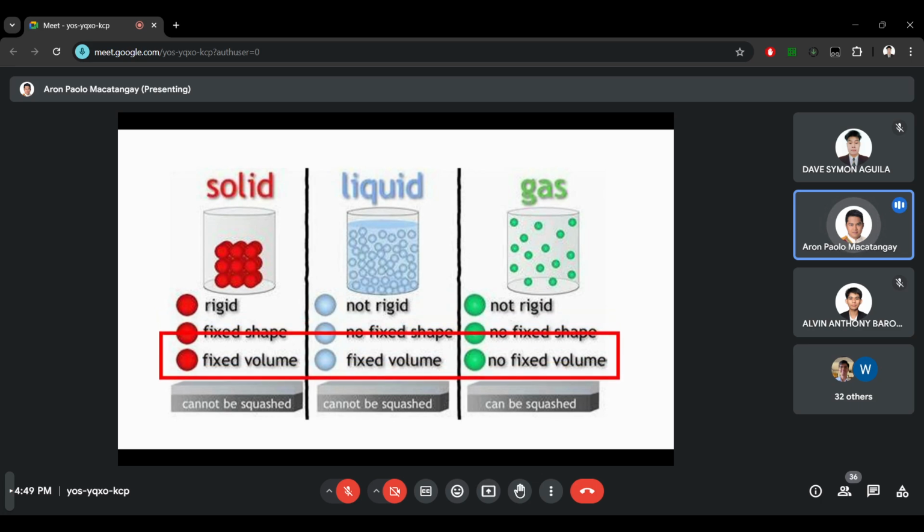However, even if both liquids and gases do not have a fixed shape, there is still a difference between them such that liquids have a fixed volume and gases do not have a fixed volume. Okay? Solids, I think it's clear that solids have a fixed volume.